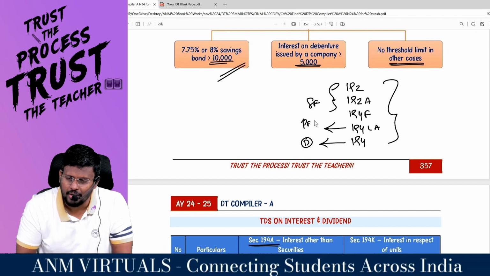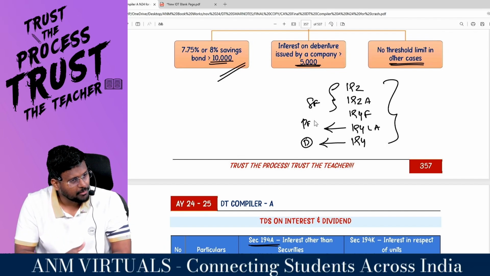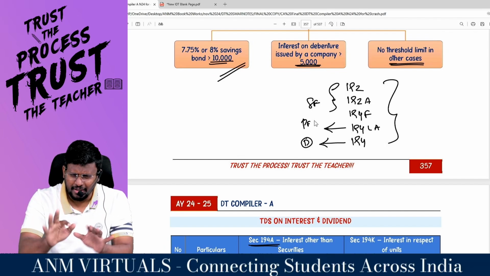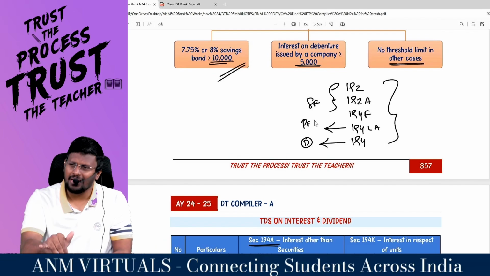Because dividend will be paid only at the time of AGM. Only at the time of. Sir, every month you will not have made an entry for dividend. So at the time of payment or at the time of credit.